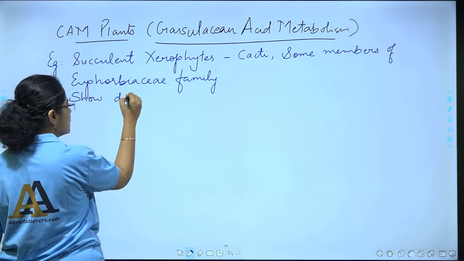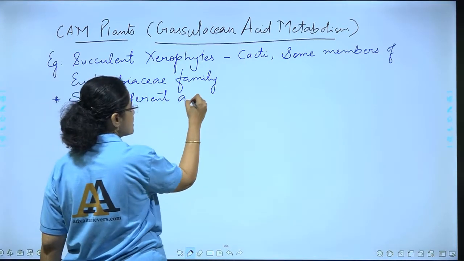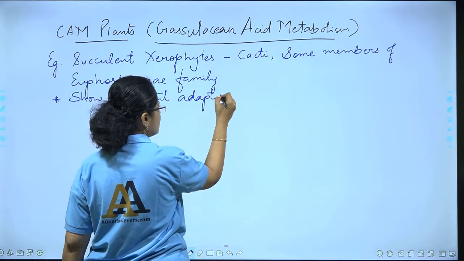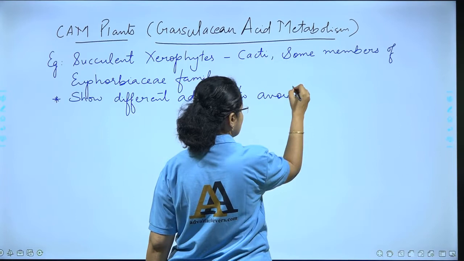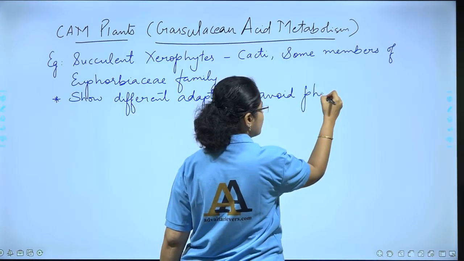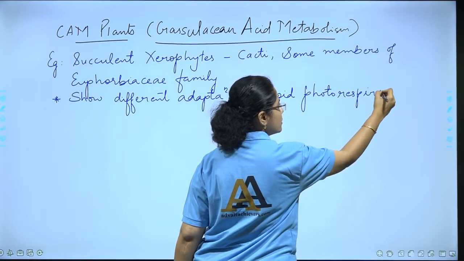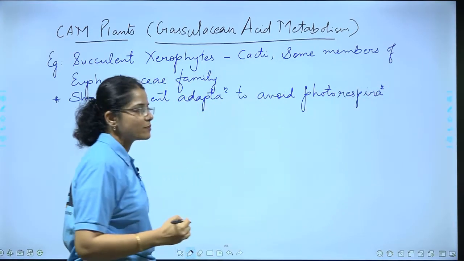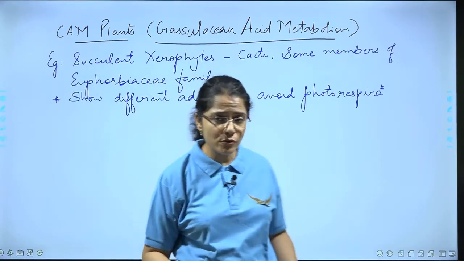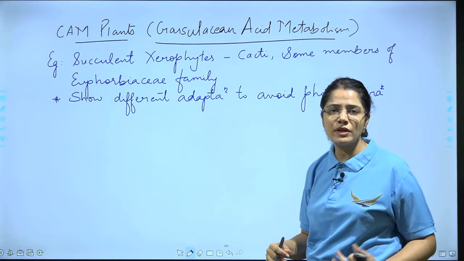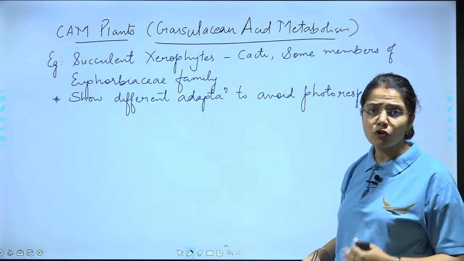Now children, in our video on photorespiration, we have already discussed that photorespiration is a harmful process because nothing is being synthesized in it and it undoes the work done by photosynthesis.